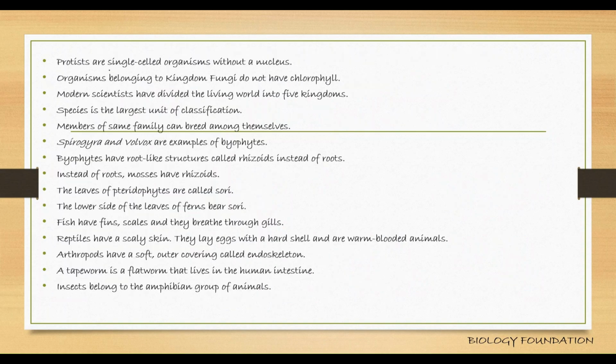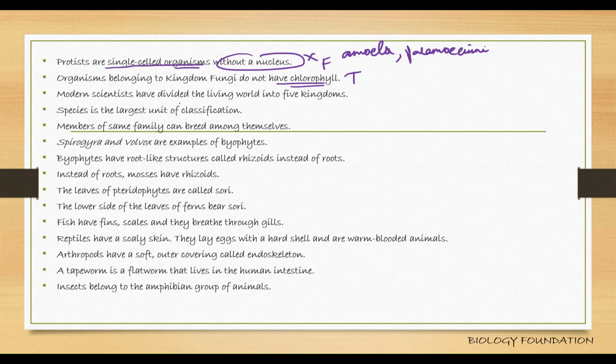Protists are single celled organisms without a nucleus is false. They do have a nucleus. Examples are amoeba, paramecium, right? They have a nucleus in them, right? Organisms belonging to the kingdom fungi do not have chlorophyll. True. Modern scientists have divided the living world into five kingdoms. Yes. Earlier system of classification was classifying organisms into animals and plants. That's it. But the modern system is the five kingdom system of classification proposed by R.H. Whittaker.